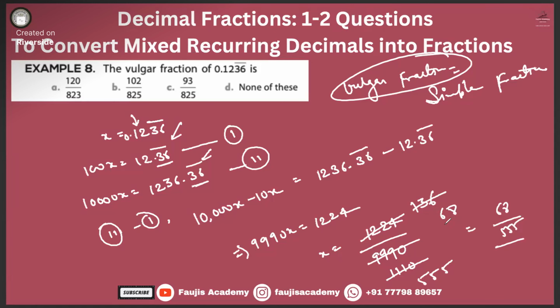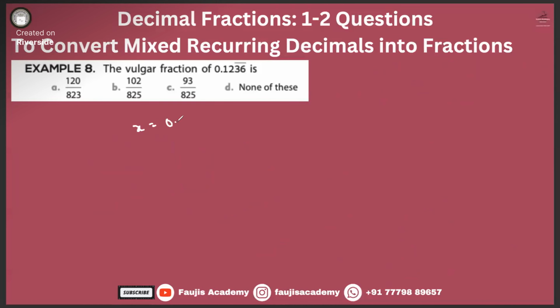Yes, we do have a better way of doing this. X is equal to 0.1236 bar. Okay. First step is to write down the number, forgetting the bar and the point. Minus, forget the point and forget the number under the bar. So that means only 12 remaining, only these two numbers remaining.